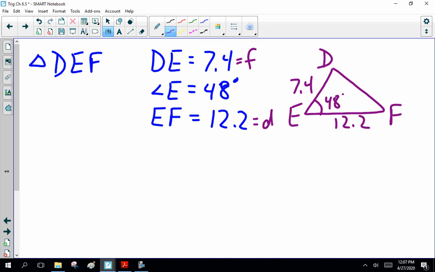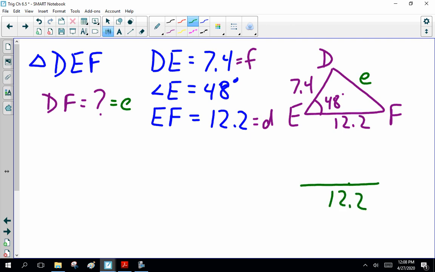All right, now, I did that kind of quickly, but I want you to realize, oh yeah, I've given you sufficient information. So, notice I've given you information, I haven't given you a question. Sorry, actually it helps to give you a question though. So DF, or side E, is what size? Now, take a minute here to look at your triangle. Did you draw it roughly to scale? I'm going no. If this is 12.2, then 7 is a lot shorter. 48 degrees and 7.